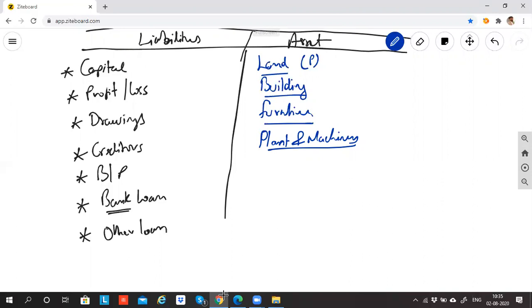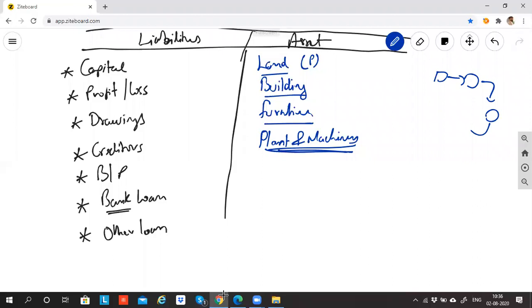Let's say I'm in the business of textile, making cloth material. Right from taking the cotton, I'll be converting the cotton into yarn, from yarn into cloth, into the finished product, a t-shirt or shirt. Right from cotton till the final finished product, there'll be nearly 20 to 30 machineries attached to one another. Once this is done, it'll go here, then here, then here. The entire chain of machinery is called plant and machinery.